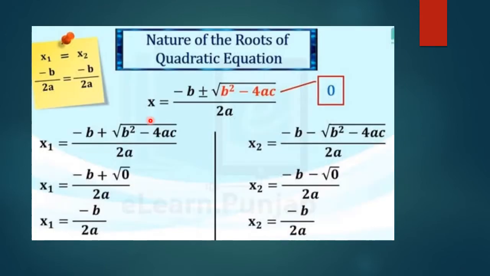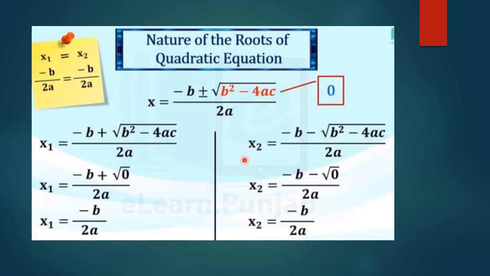Now, if the discriminant becomes 0, look what happens. x is equal to minus b plus or minus under root b square minus 4ac over 2a. Suppose that the value of b square minus 4ac is equal to 0. If it is 0, look what happens. One root will be minus b plus under root discriminant over 2a. If the discriminant is 0, it will become minus b over 2a.